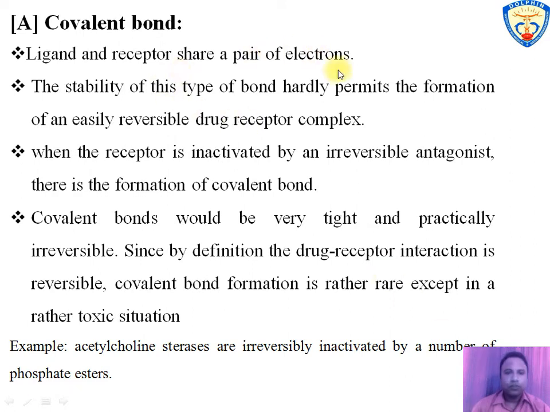So the first one is the covalent bond. A covalent bond is formed by sharing a pair of electrons by the drug and receptor. It is a very stable bond and does not break easily, so it hardly permits the dissociation of the drug receptor complex. The competitive antagonist forms a covalent bond with the receptor. A covalent bond is a highly stable bond and practically irreversible, and drug receptor interaction is a reversible process, so covalent bond formation is rare except in some toxic situations. For example, acetylcholinesterase forms a covalent bond with phosphate esters and there is irreversible binding with the receptor and drug.